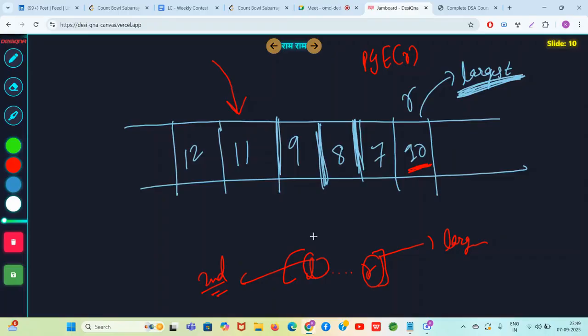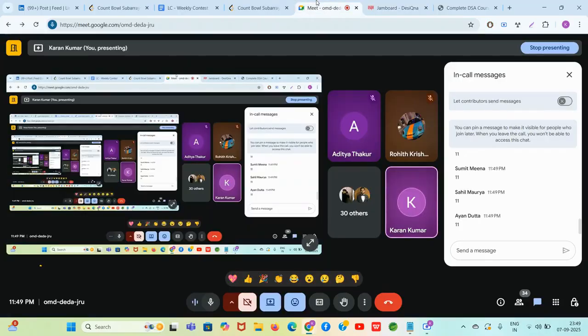Let's say you find PGE of R and let's call it index R5. This is index R5. Can you guys tell me, can R5 to R be a type 1 valid subarray? Yes or no? I am at R, I found my PGE, the previous greater element. Can R5 to R be a type 1 valid subarray where R is the largest element of that subarray?